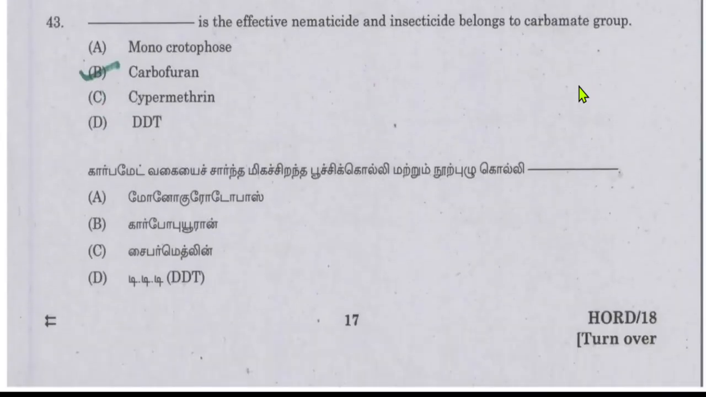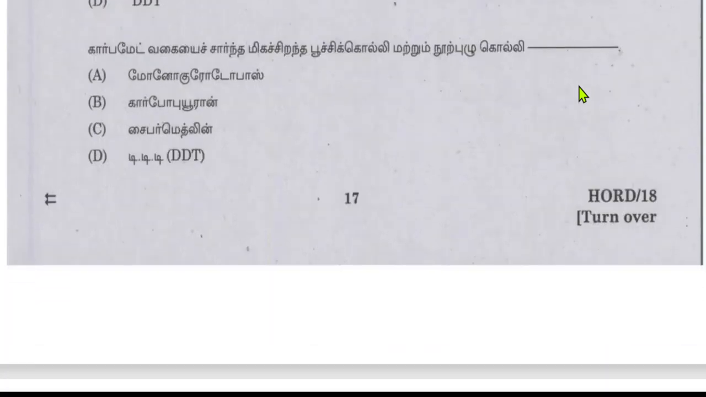Next is the effective nematicide and insecticide that belongs to the carbamate group. So the answer will be carbofuran. Among monocrotophos, carbofuran, cypermethrin, DDT, these names are very popular. During your UG, you have frequently heard these names. So you have to correctly eliminate the other options and choose the correct answer. So the answer will be carbofuran, an effective nematicide and insecticide that belongs to the carbamate group.